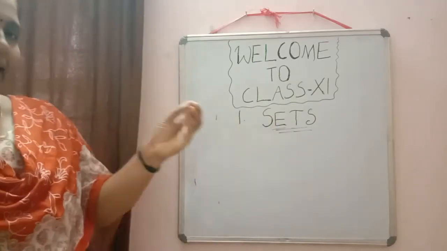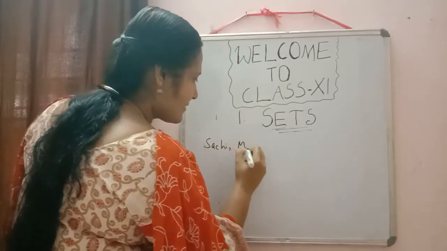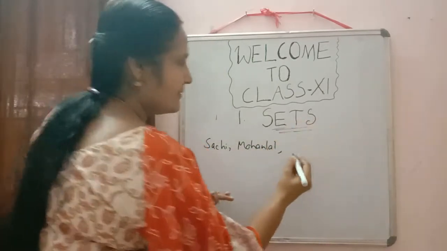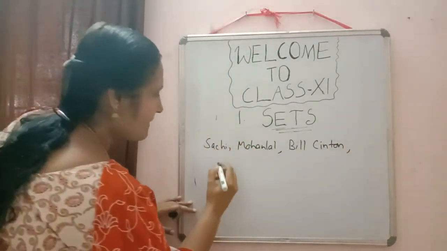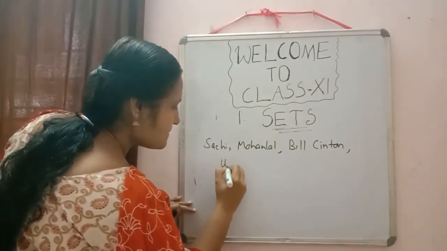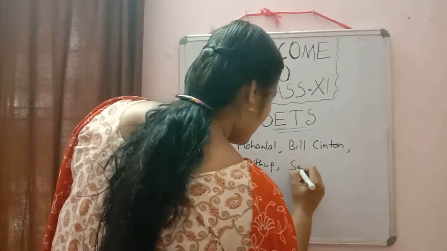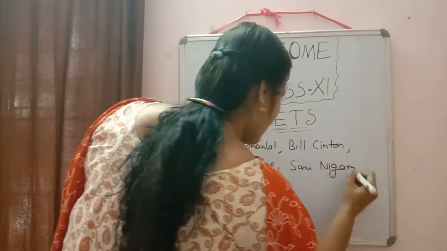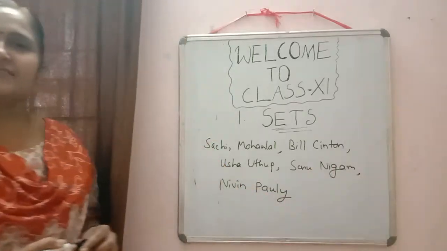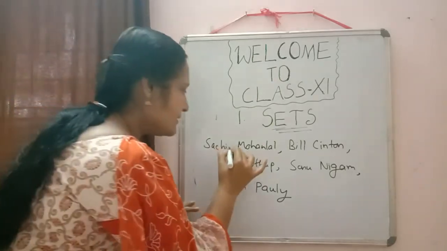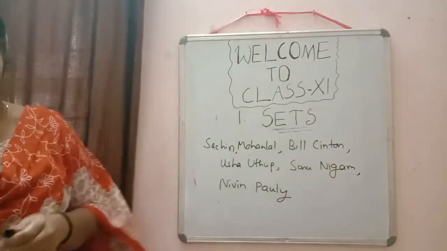First, I am writing some names. You just check them. Some names I am writing: Sachin, Mohanlal, Bill Clinton, Usha Uthup, Sonu Nigam, Nivin Pauly, and so on.